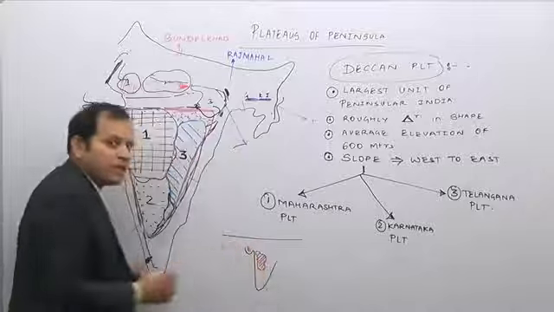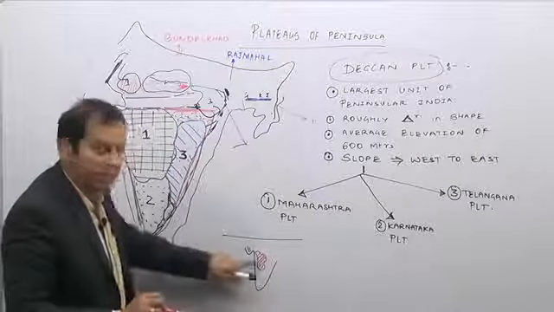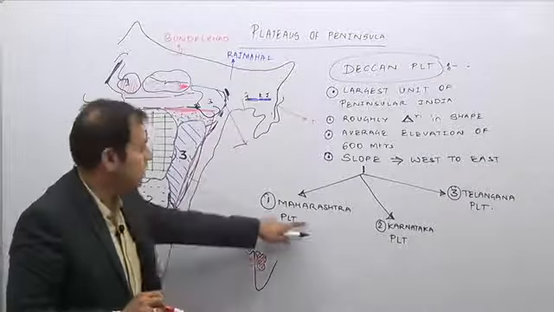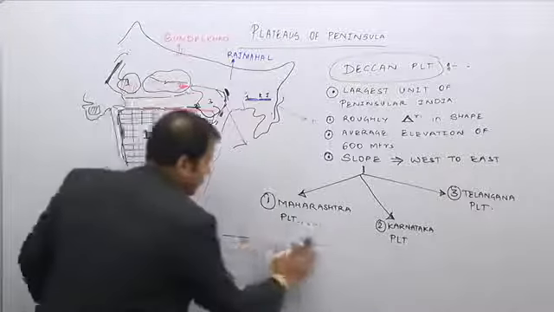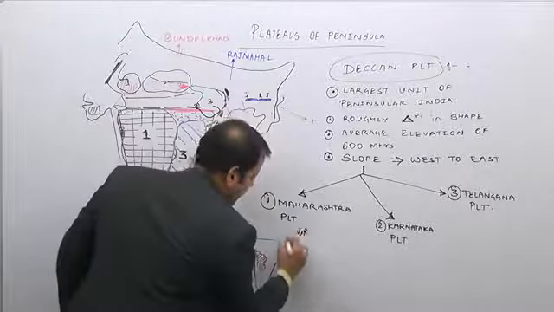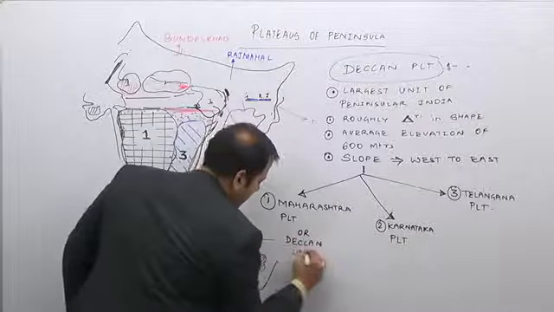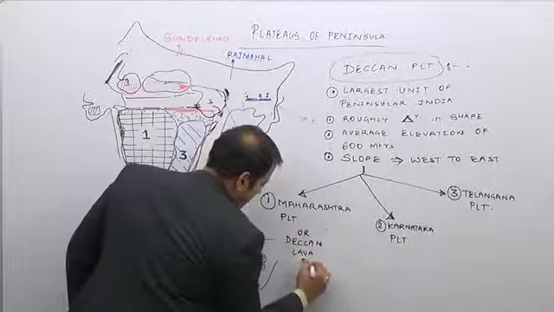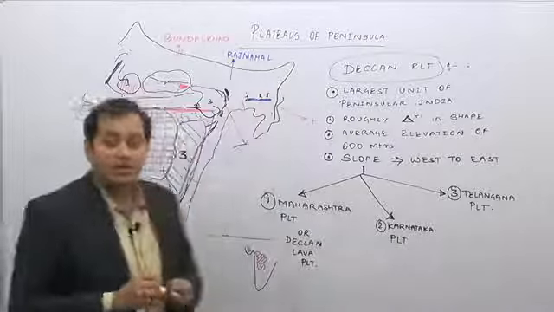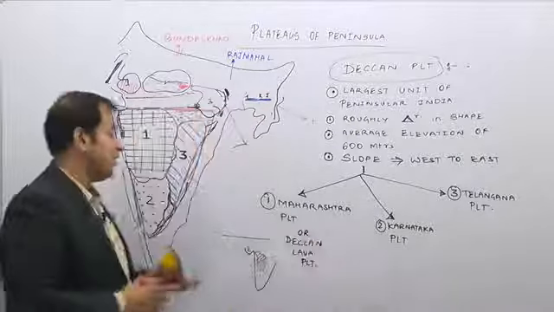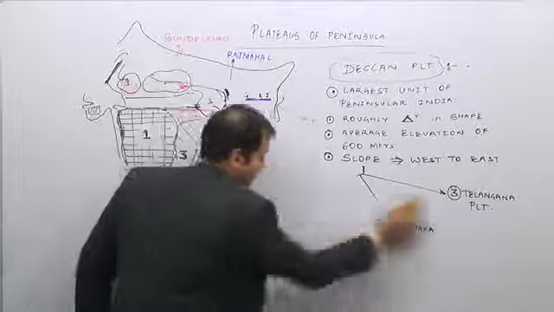This volcanic eruption on the western part of India is now known as the Maharashtra Plateau or the Deccan lava plateau. Let us study this in detail.